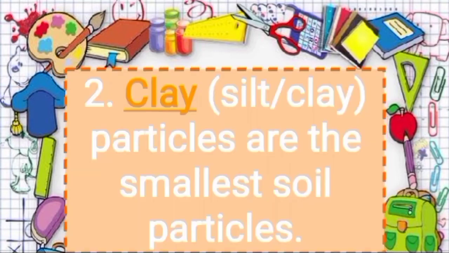Now let's understand the second fill in the blank. Dash particles are the smallest dash. First option, silt. Second option, clay.